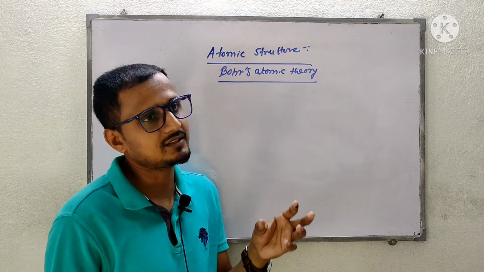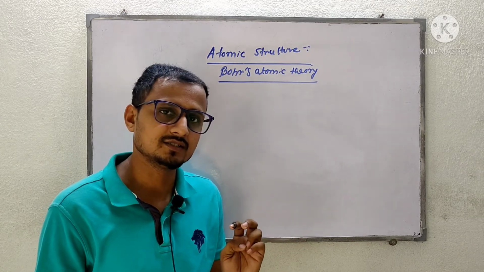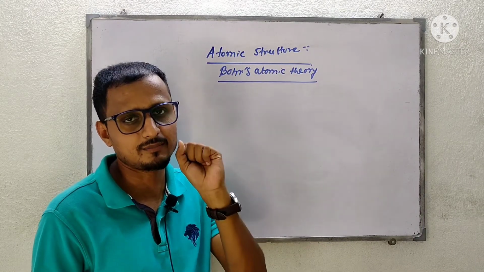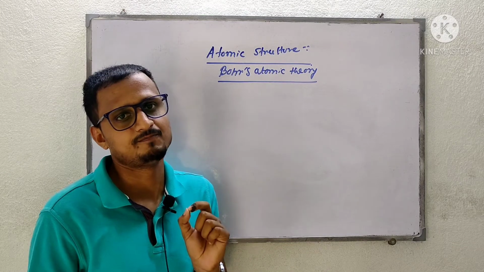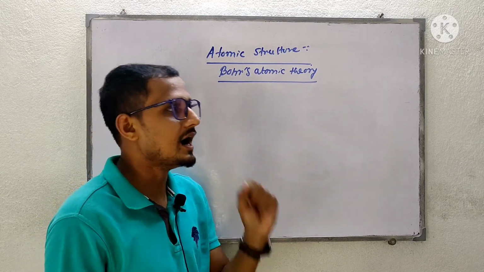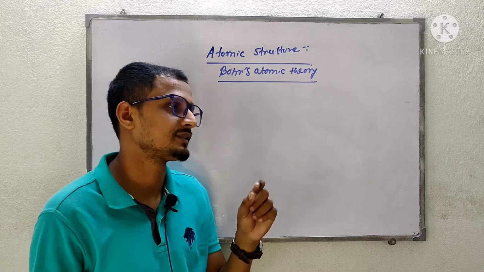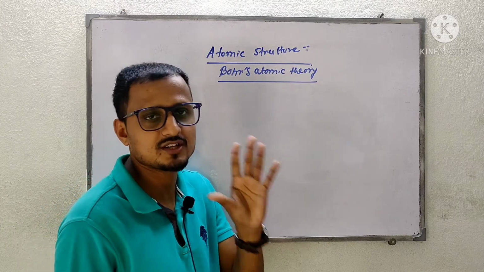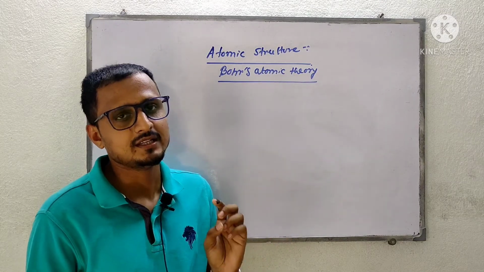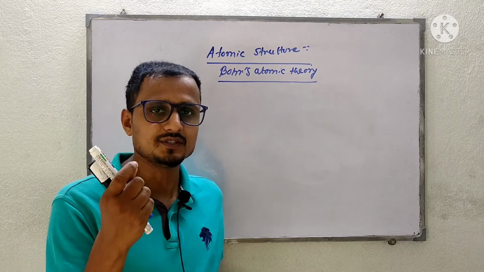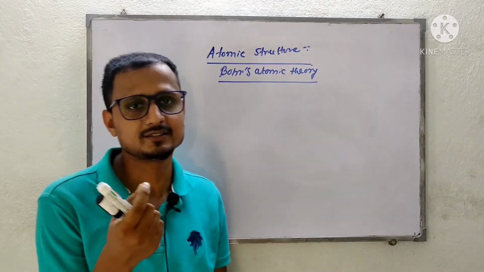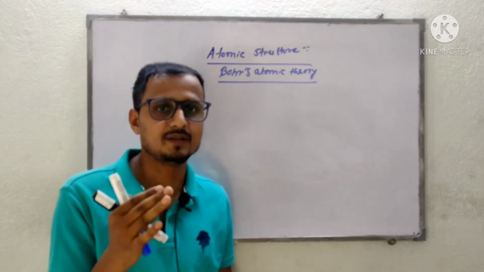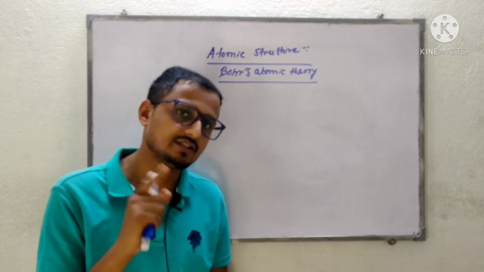After that, the Greek philosopher Democritus said that the smallest particle of matter is called an atom. After that, John Dalton gave 4 postulates in Dalton's atomic theory. There he said that atoms are the smallest indivisible particles of an element or of matter, which cannot be created and cannot be destroyed. This is number 1.